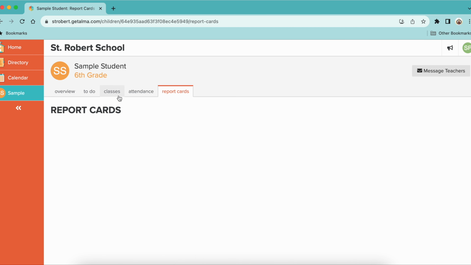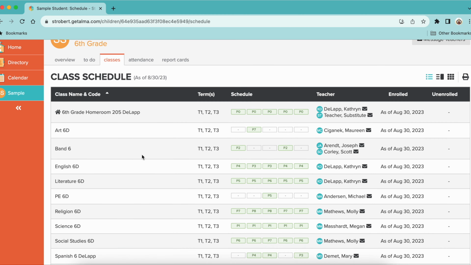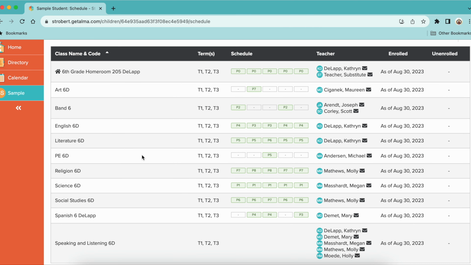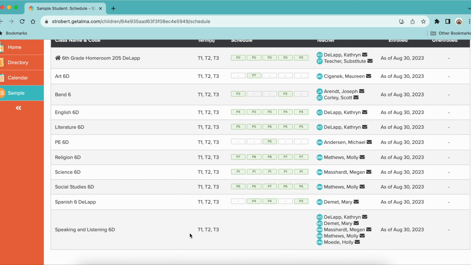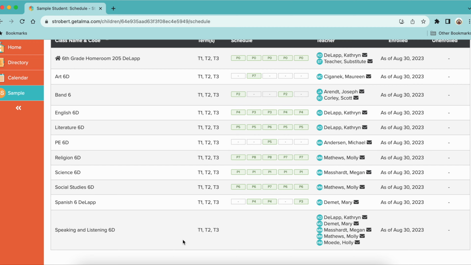The other thing is the classes tab. So if you click on classes, this is where all of the students' classes are. And I mentioned the middle schoolers, again, you have that schedule. So even if it's not blocked in a schedule, like a lot of the first through fifth grade classes might not be blocked into the schedule since they're with their homeroom teacher the vast majority of the day, you can still see the class over here, actually just like the speaking and listening class here. It's not scheduled, but it's still listed here. You can still click into it.